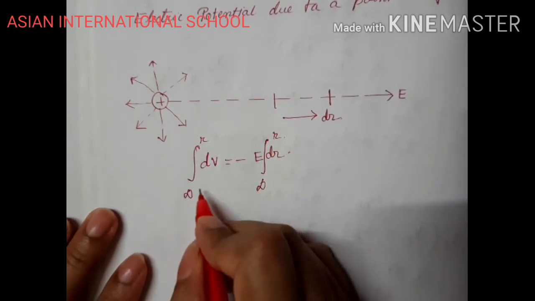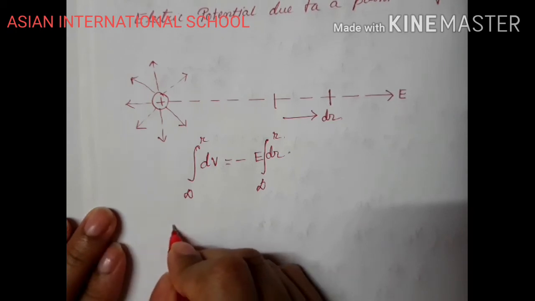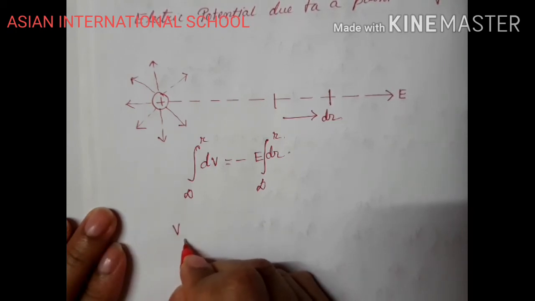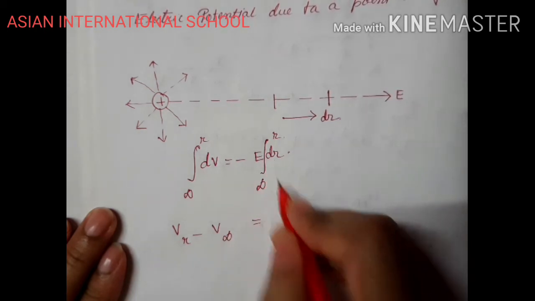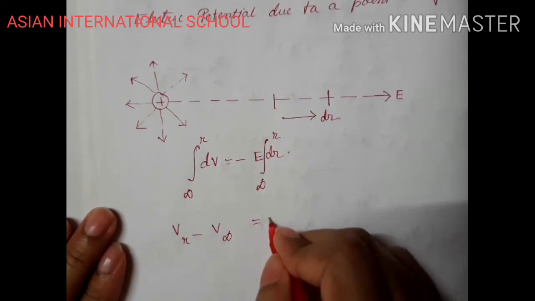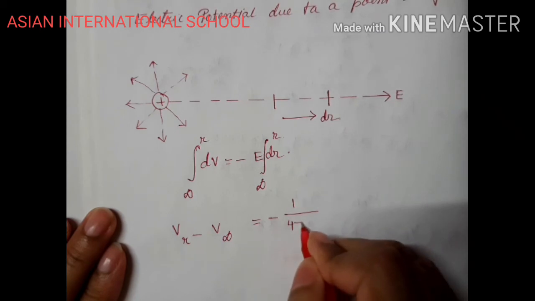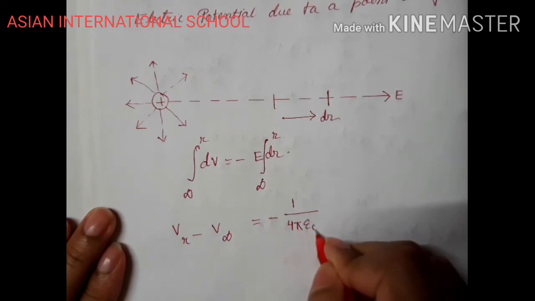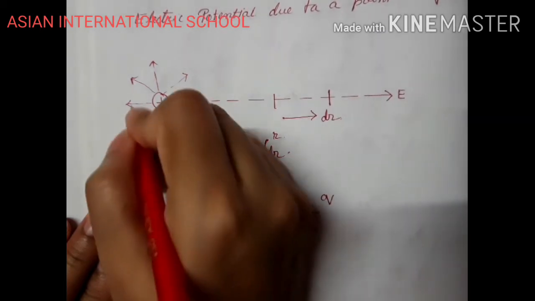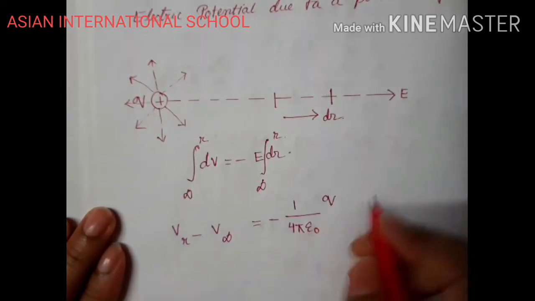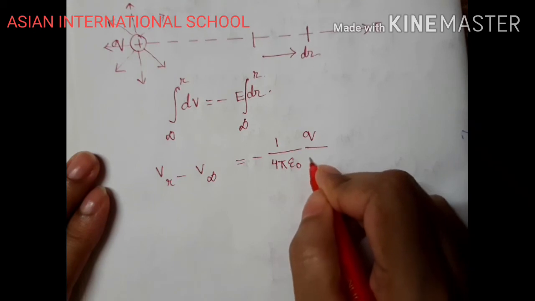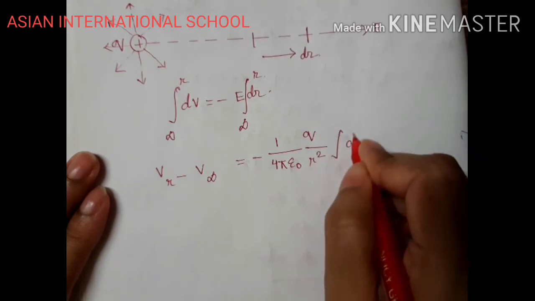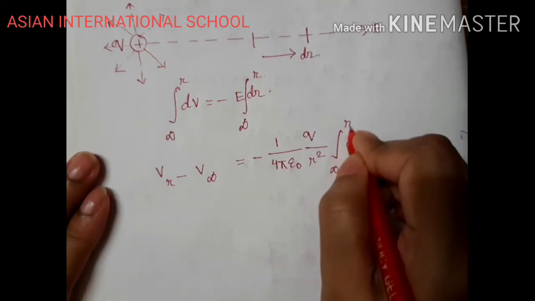Now this dV after integration will be V, and it can be written as V_r minus V_infinity. This E, we know the electric field, is 1 by 4 pi epsilon naught, q if the charge is q, divided by r square, dr from infinity to r.